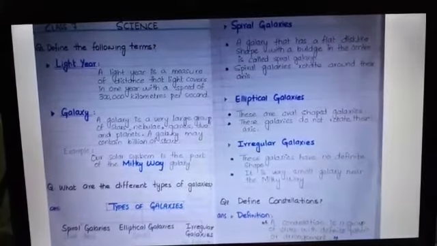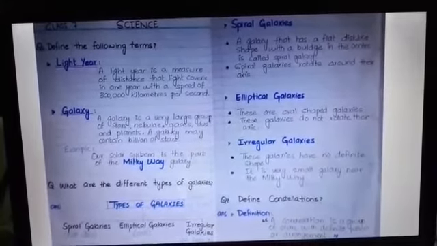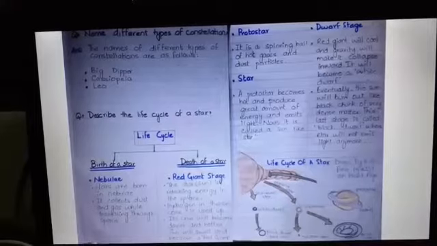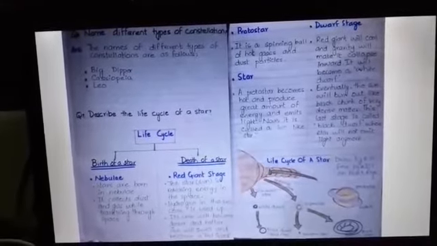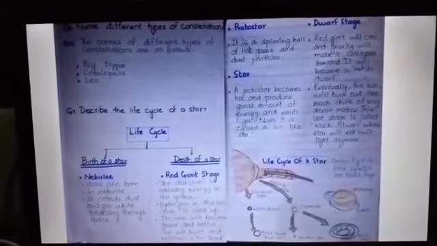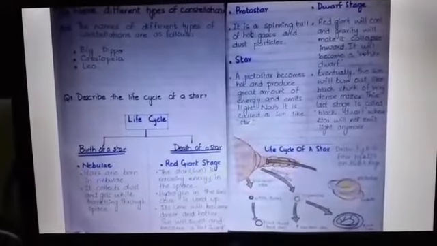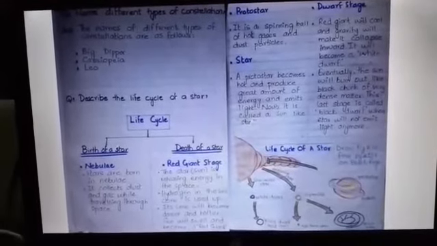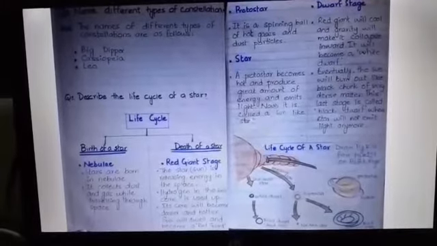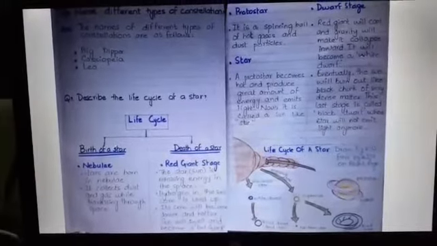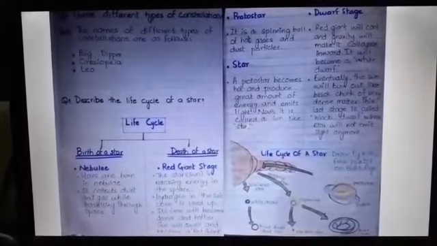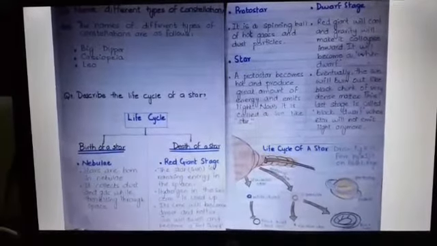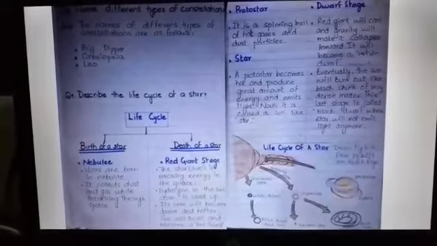Next question, define constellation. A constellation is a group of stars with a definite pattern or arrangement. Next question is name different type of constellation. The names of different type of constellation are as follows: Big Dipper, Cassiopeia, Leo. Describe the life cycle of the star. Life cycle is divided into two stages: birth of a star, death of a star. Nebulae. Stars are born in nebulae, collect dust and gas while traveling through the space. Protostar. It is a spinning ball of hot gases and dust particles. Star. A protostar becomes hot and produces great amount of energy and emits light. Now it is called a sun-like star.